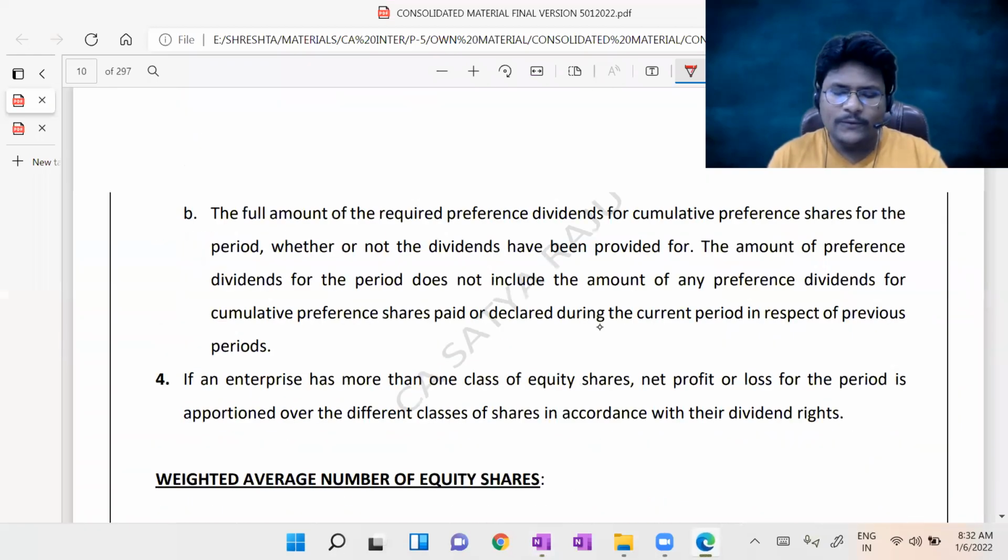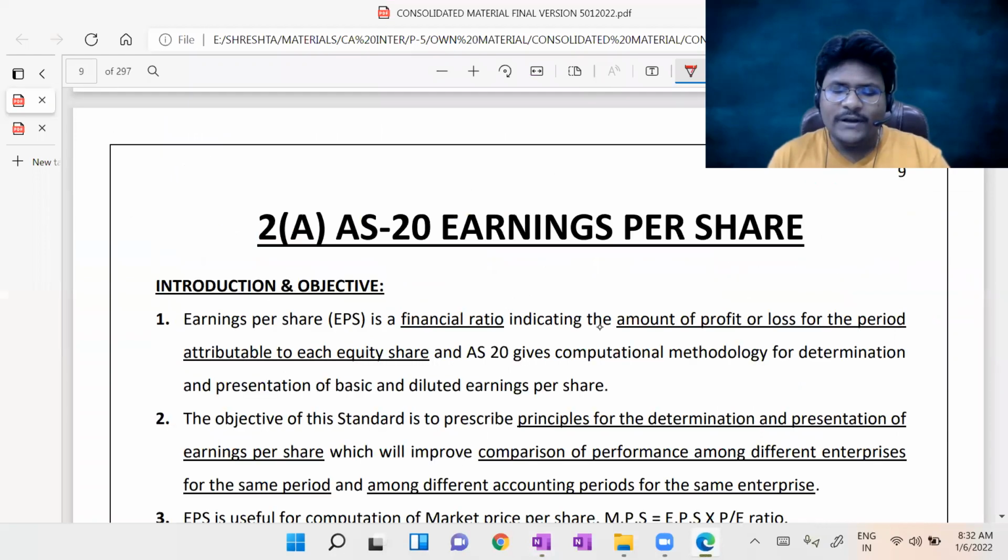Okay, so AS20 is a very lengthy standard. So much content we are going to cover. A little bit of patience will be required while listening to the standard, because a lot of technicalities are involved. For a better understanding, I will visualize each and every provision, and I'll take a practical illustration as well. Just from your side, attention is required. All of you, please cope up along with me.